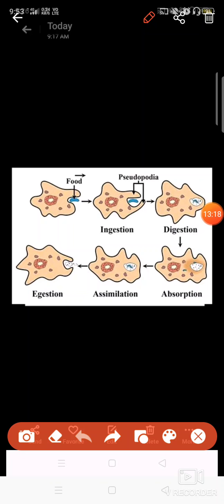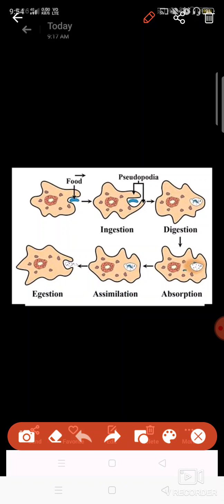You can see this is a food vacuole, it is formed here, and that food particle is inside this food vacuole. It has some digestive enzymes which will take up the nutrients from this, and the nutrients will be absorbed inside the cell. You can see these food particles are absorbed here. Then it will grow, or it will do its activity, it will get energy.